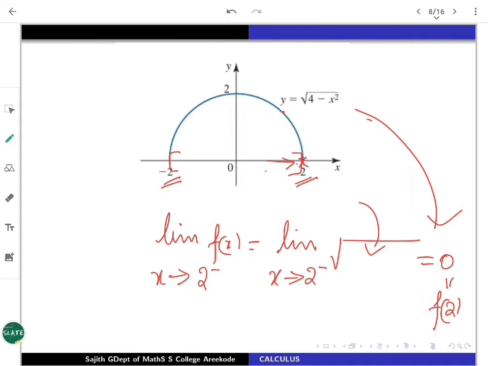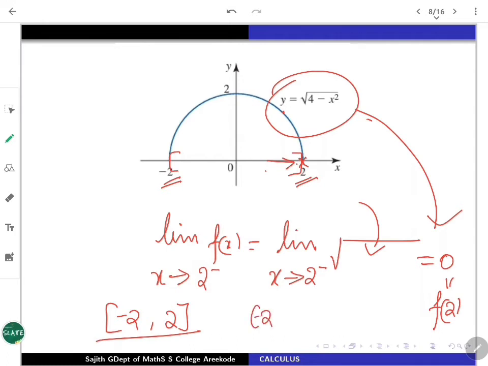So what is the conclusion? Our function y equals positive square root of 4 minus x square is defined from minus 2 to plus 2. It is continuous everywhere throughout that interval. In the open interval minus 2 to 2, as before, you can see it is going to be continuous at any point. At the endpoints minus 2 and plus 2, you have to discuss in the formal way as explained here. So this is how one has to train with various functions and look at what happens.